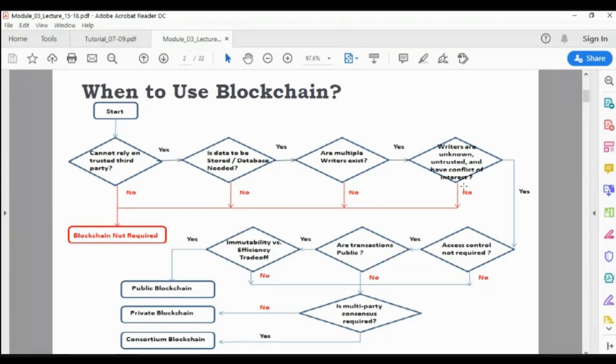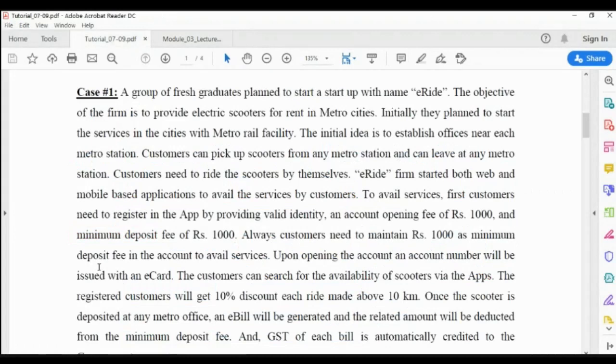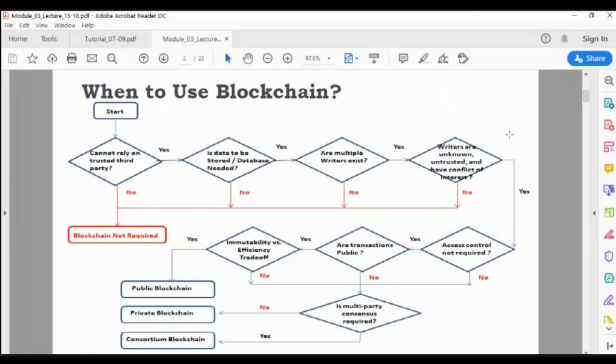So in all these four things have been satisfied for this case, the first case, that is the e-bike or e-ride case. So that is the reason this particular case can be implemented over the blockchain. So this is the confirmation we have made.